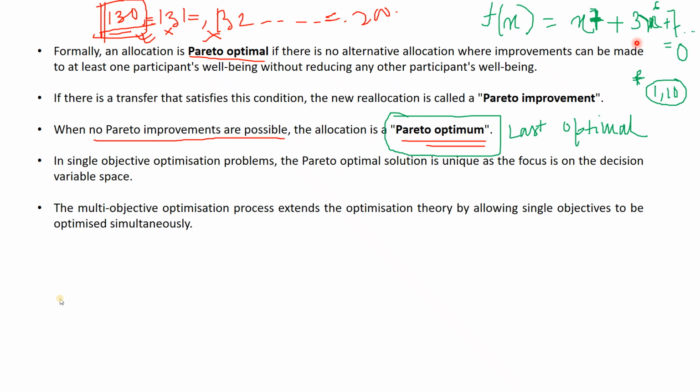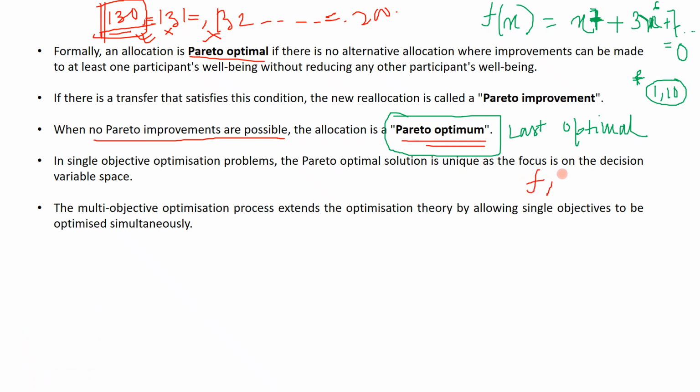But multiple objective optimization extends optimization theory by allowing more than one objective to be optimized simultaneously. That means there will be more than one function. Suppose there are 3 functions, 4 functions, f1(x), f2(x), f3(x), f4(x). Under that situation, you will see that if you satisfy one function, then the other function can be dissatisfied. So you have to satisfy all the single objective functions simultaneously.